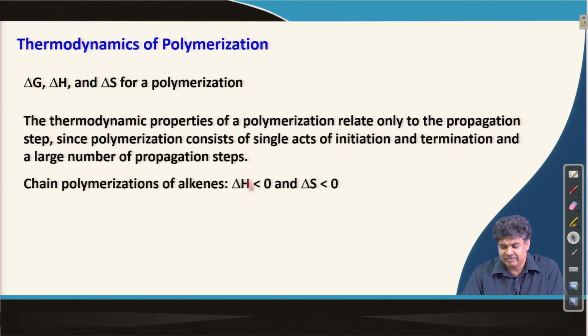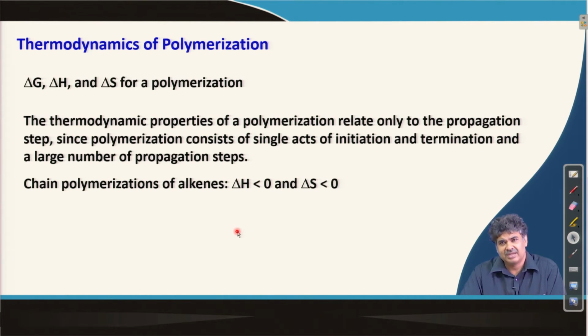So, if we combine these two, you will see that in almost every case of chain polymerization of alkenes, ΔG is negative. So thermodynamically this chain polymerization is a favorable process. But whether a monomer will polymerize or not depends on kinetic factors, which we discussed at the beginning of this module: the electronic factor, the steric factor, and which initiation mechanism we are employing to initiate the chain.